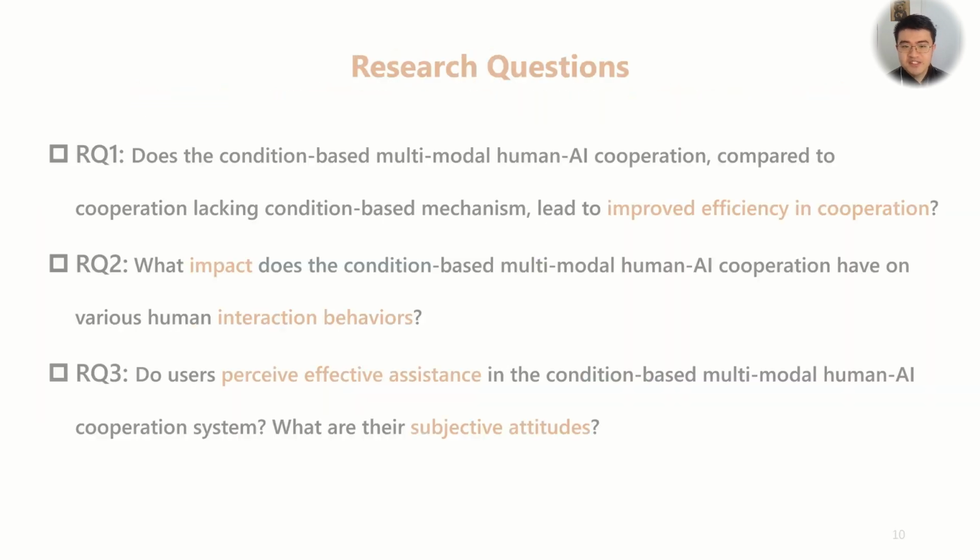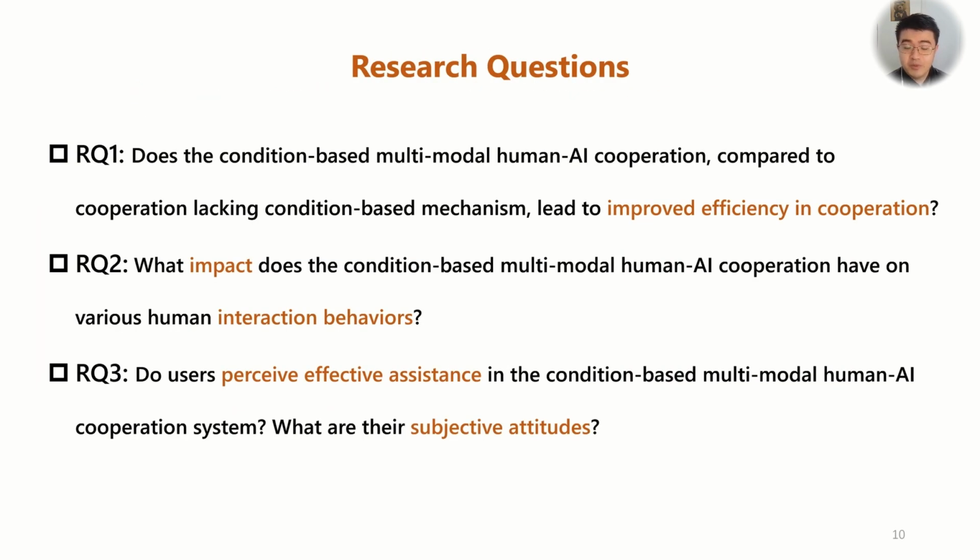Next, in order to investigate the effectiveness of our design framework and intent library, we propose the following 3 research questions. The first one is, does condition-based cooperation compared to cooperation lacking such mechanism lead to improved efficiency? The second is, what impact does condition-based cooperation have on various human-AI interaction behaviors? The third question is, do users perceive effective assistance in the condition-based cooperation system? What are their subjective attitudes?